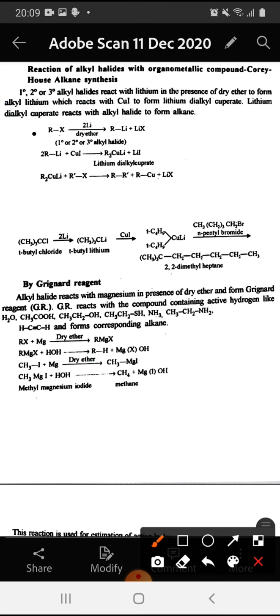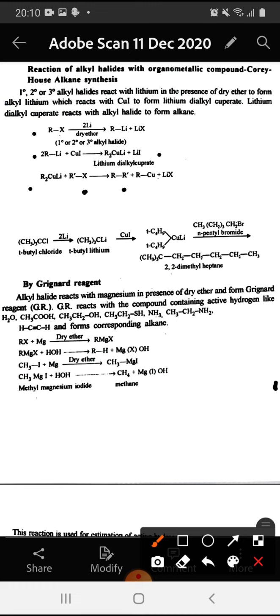For example, RX reacts with lithium to form RLi, that is lithium alkyl. RLi reacts with copper iodide to form lithium dialkyl cuprate, and the lithium dialkyl cuprate reacts with another molecule of alkyl halide to form alkanes.